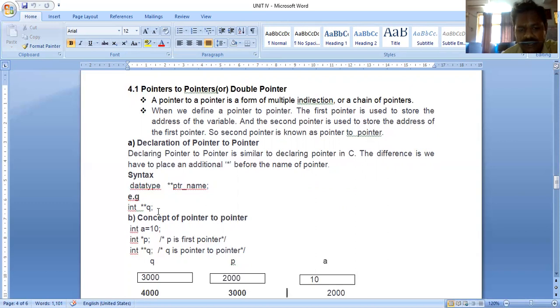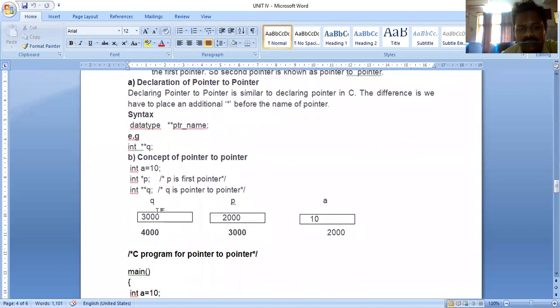What is the concept of pointer to pointer? int a equal to 10; int *p, so p is the first pointer or single pointer; int **q, q is a pointer to pointer or double pointer. Let's see. a has value 10, stored at address 2000. The address of a is stored by p as a value. In a similar way, the address of p is stored by q as a value. So that is a double pointer. Finally, what is the conclusion here? The address of the first pointer is stored as a value by the double pointer. That is the concept here.